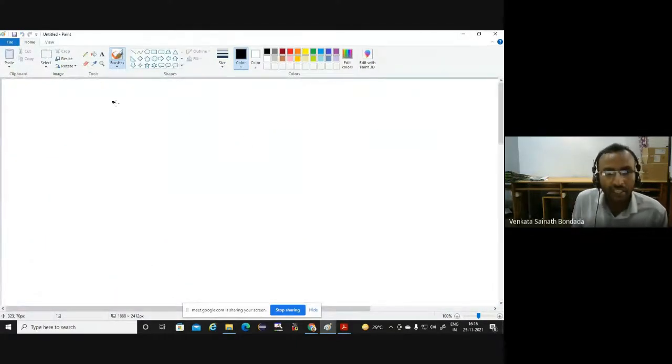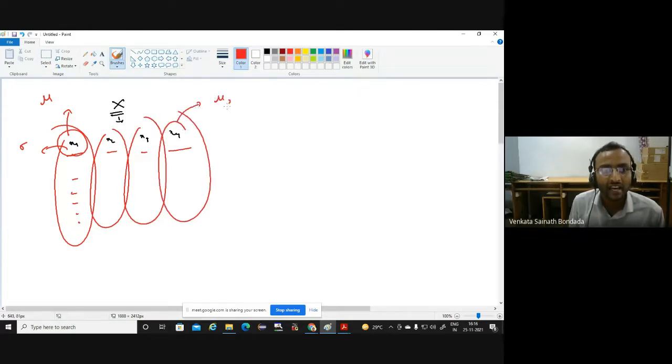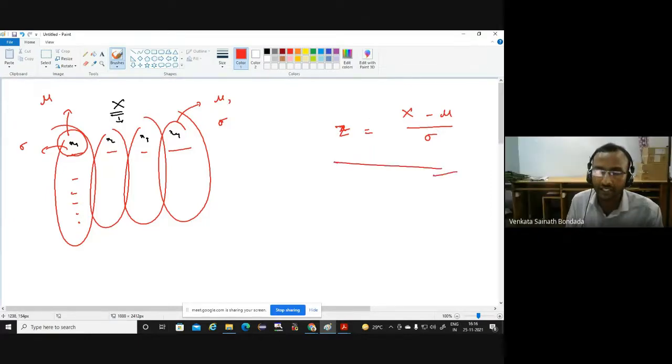Here, once we have this capital X, X1, X2, X3, X4, sepal length, sepal width, petal length and petal width, we compute the mean and the standard deviation of all these values, and we transform all these values. We look at each feature, compute its mean and its standard deviation, and the original value is modified to the new value Z equal to capital X minus mu by sigma. This is the standard normal variate.